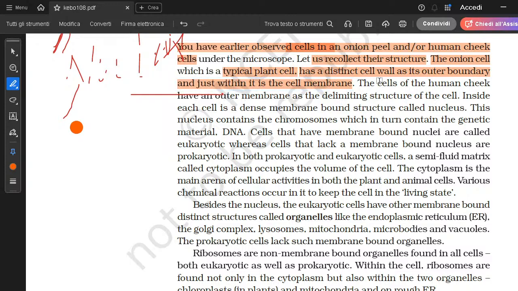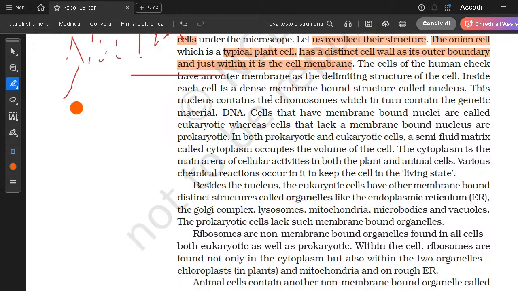And the cells of human cheeks have an outer membrane. Inside the cell, the nucleus contains the chromosomes, which in turn contain the genetic material. The nucleus has genetic material inside it, which is stored in the form of chromatin and chromosomes, depending upon different stages of life of the cell.